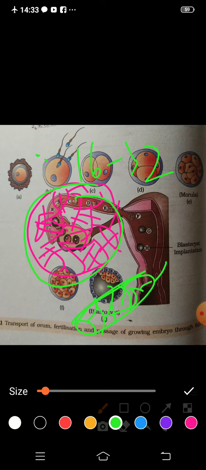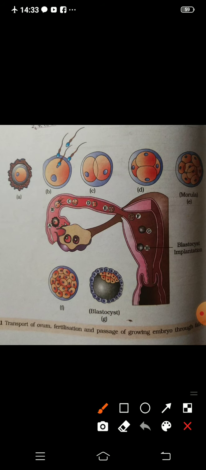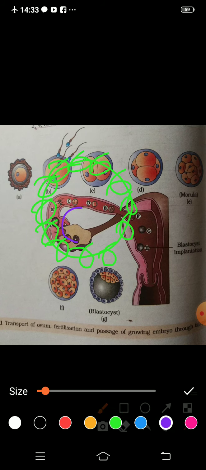And these cells that I have drawn, the small divisions I have shown in between, these are of 2 types. If I draw it again clearly, these blastomeres are divided into 2 types. Suppose this is the ball-like structure. These are the micromeres, the smaller ones. These are peripheral, and these are the macromeres. They are larger in size and they are central. That means macromeres and micromeres, 2 types of cells in blastomeres, which you cannot apparently see, but they are of 2 types.